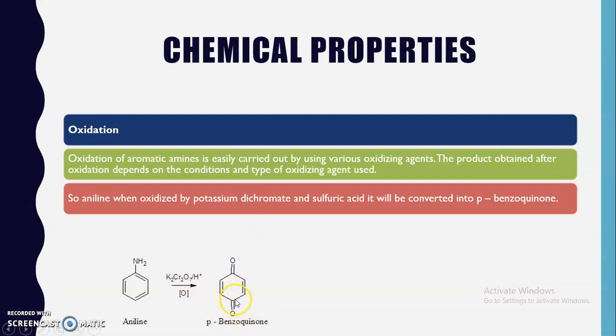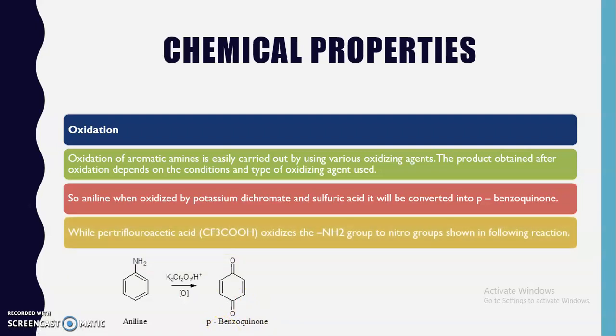Quinones are compounds containing two cyclic ketones, and if these two ketones are present at the para position, that compound is known as para-benzoquinone. Now suppose that instead of potassium dichromate, we use per-trifluoroacetic acid, that is CF3CO3H.